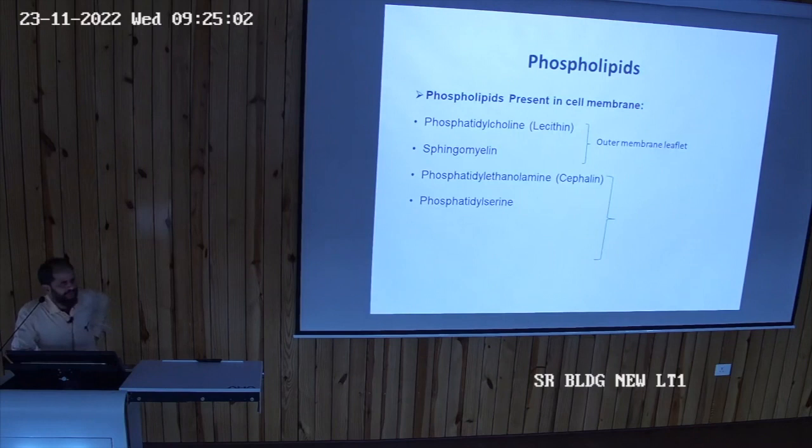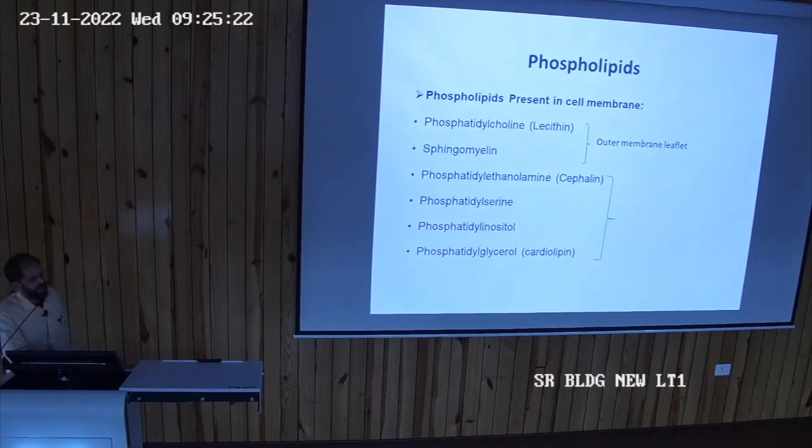Phosphatidylethanolamine, which we also call cephalin, phosphatidylserine, and there are other phospholipids, that is phosphatidylinositol. Then there is phosphatidylglycerol, that is cardiolipin. So these are the phospholipids present in the inner membrane lipid, which is different from the outer membrane lipid. That's why both lipid bilayer leaflets are asymmetrical. So that causes the membrane asymmetry.